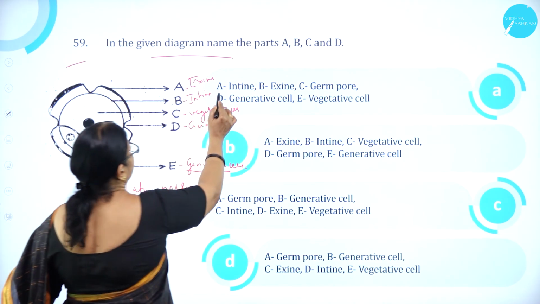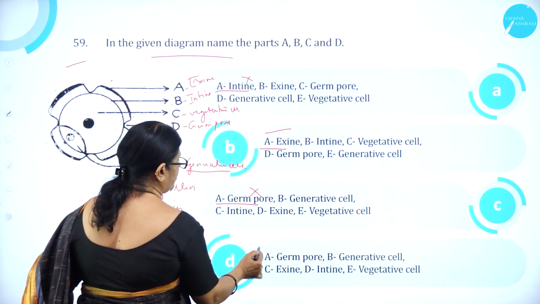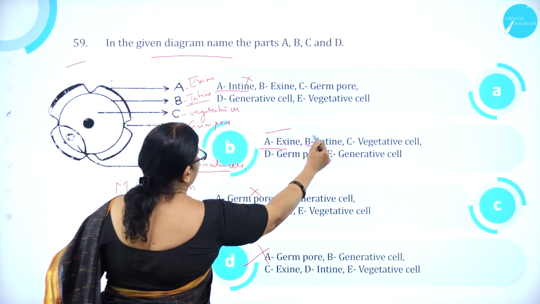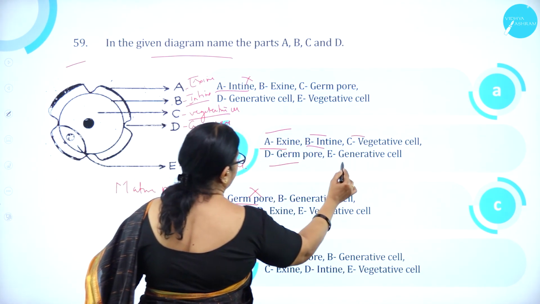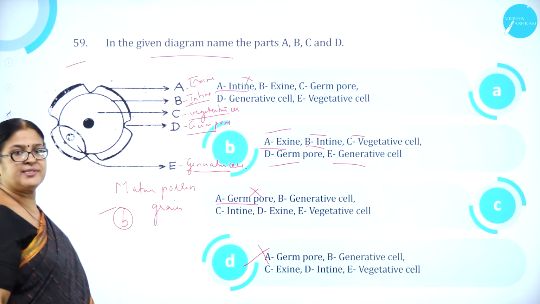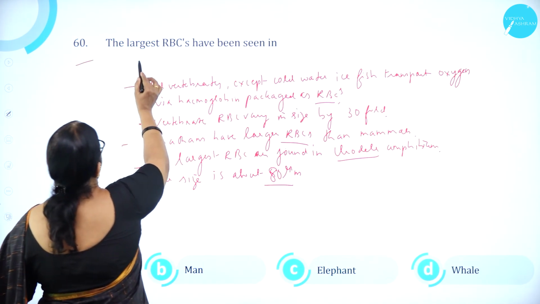Let us see which is the correct one. A is exine. Here it is intine, wrong. Here it is exine, correct. Here it is germ pore, wrong. Here also it is wrong. B is intine, correct. C is vegetative cell, correct. D is germ pore, correct. E is generative cell, correct. So option B is correct. Moving on to the last question, the 60th question.